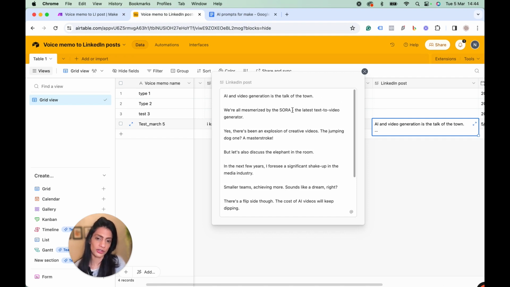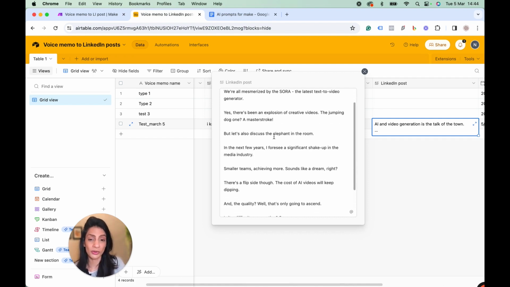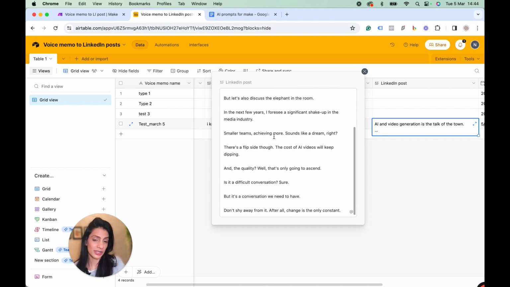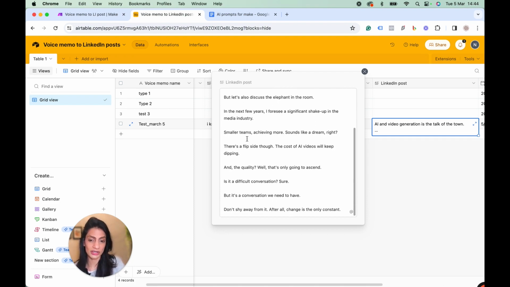AI and video generations is the talk of the town. We're all mesmerized by Sora, the latest text-to-video generator. Yes, there's been an explosion of creative videos. The jumping dog one, a masterstroke. But let's also discuss the elephant in the room. In the next few years, I foresee a significant shakeup in the media industry. Smaller teams achieve more. Sound like a dream, right? There's a flip though. The cost of AI videos will keep dipping. And the quality, well, that's only just going to ascend.